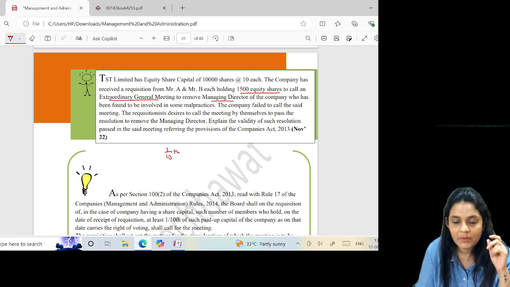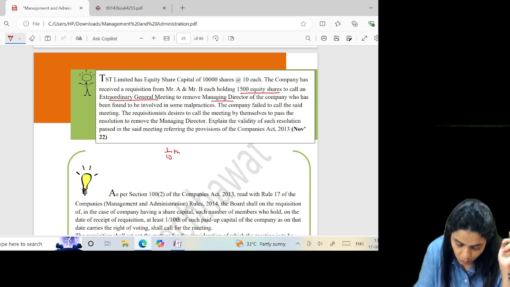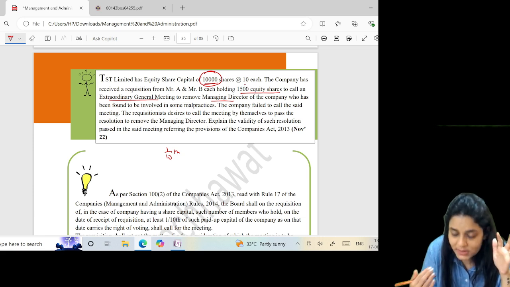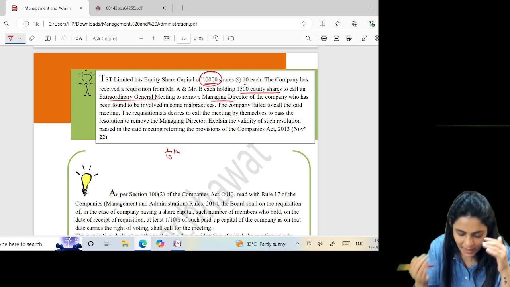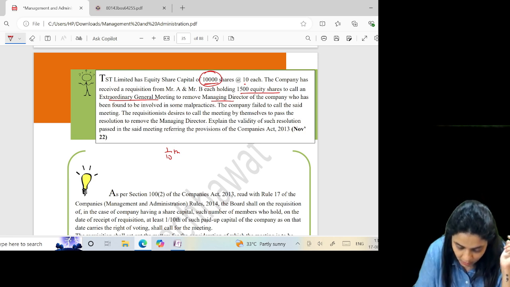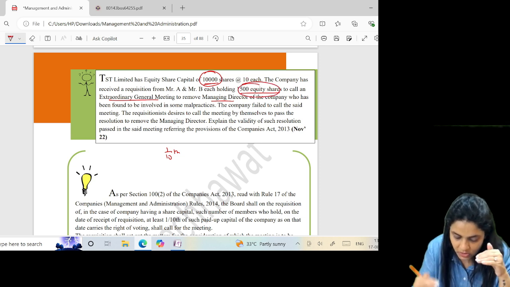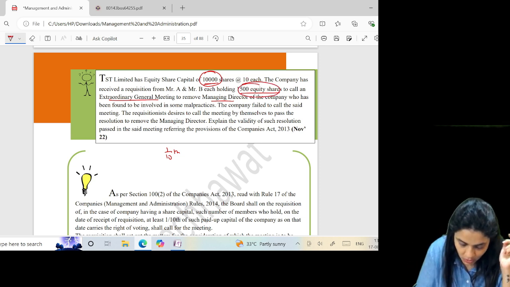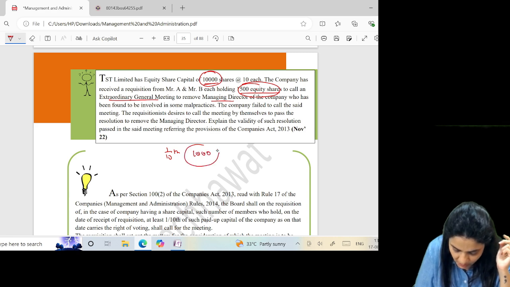For a company having a share capital, members holding not less than 1/10 of the paid up share capital, as gives them a power to vote. What is the share capital? 10,000. What is 1/10? 10,000 into 10, 1 lakh. So that comes to one and the same thing, only because here they have given shares. So instead of doing it into 10, I'm doing this. So at least 1,000 shares you should be holding.